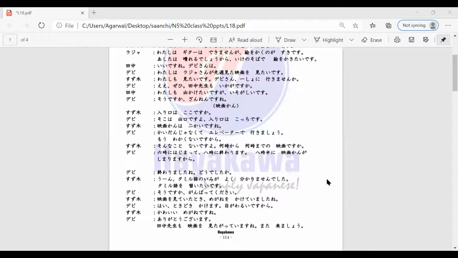So Devi-san is saying, Sou desu ka, ganbatte kudasai. He's saying, is that so? So all the best. Please do your best. So in Japanese, whenever you go for an exam, you will always notice your senseis will tell you ganbatte kudasai, which means please do your best. It's equivalent to saying all the best in English.